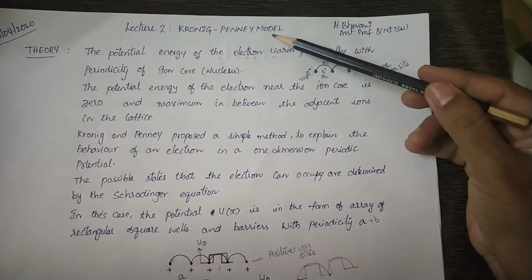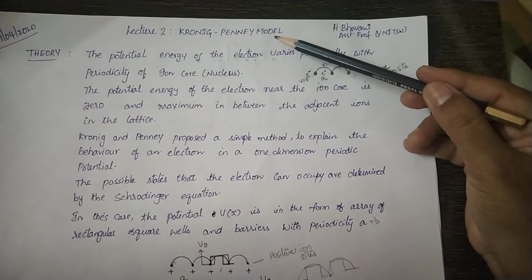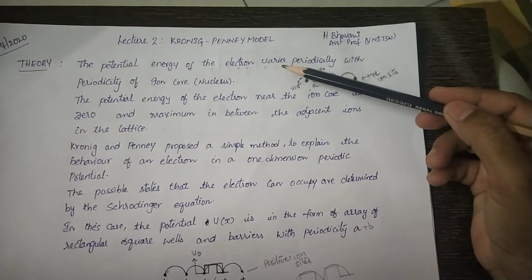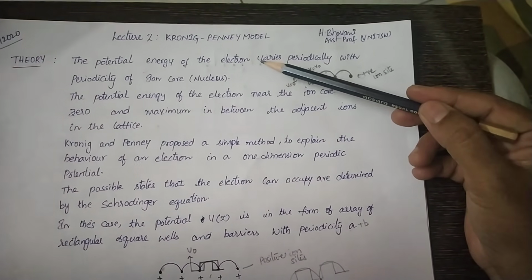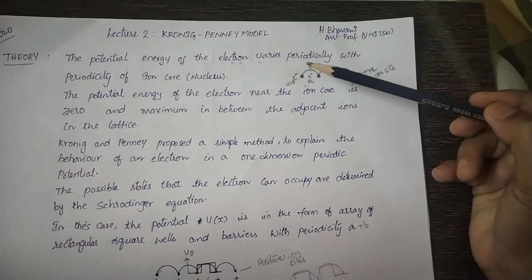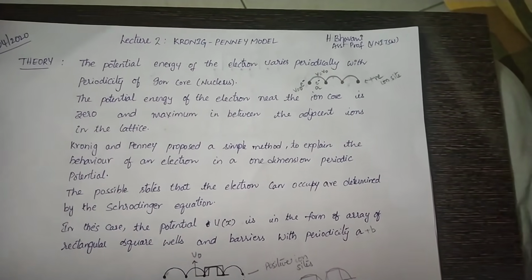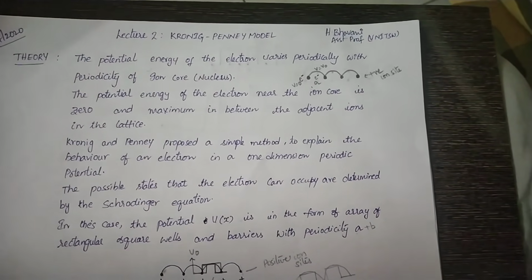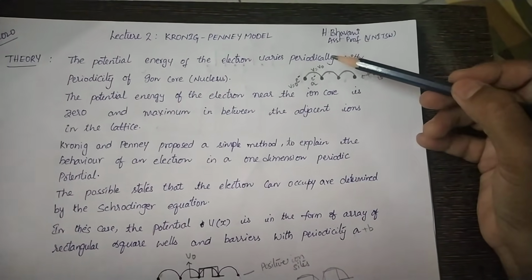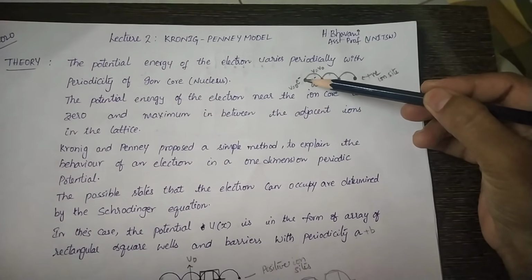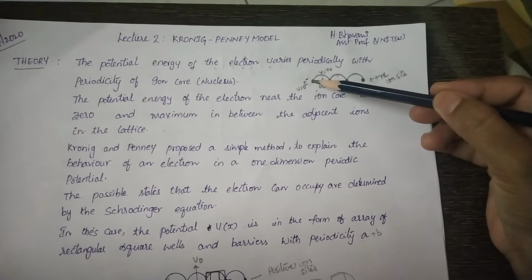Today's concept is the Kronig-Penney model. According to Bloch, the potential energy of the electron varies periodically with the periodicity of the ion core. Here the ion core is nothing but the nucleus. The nucleus is positively charged.